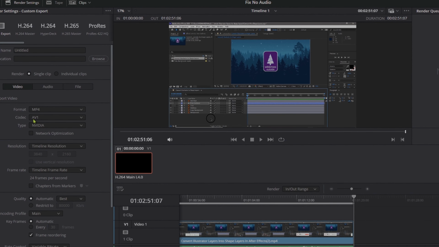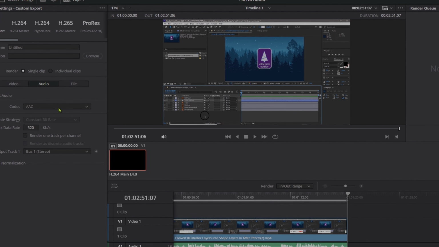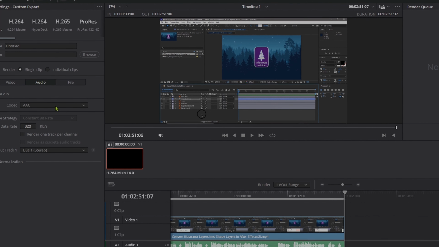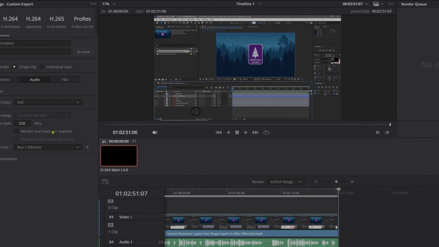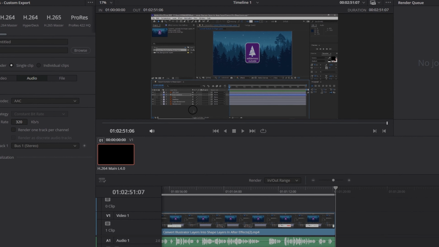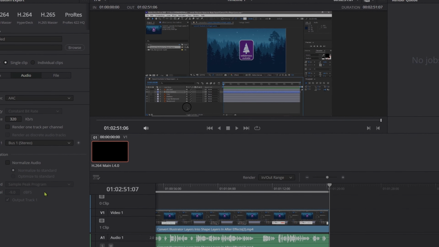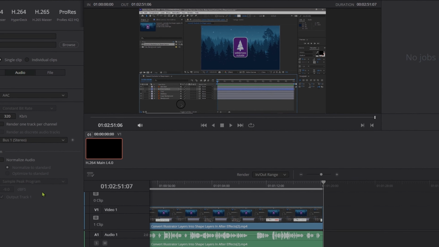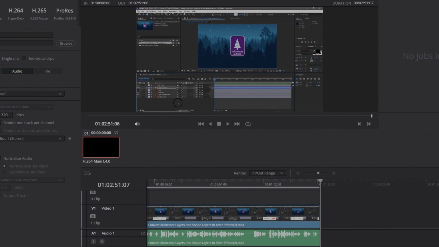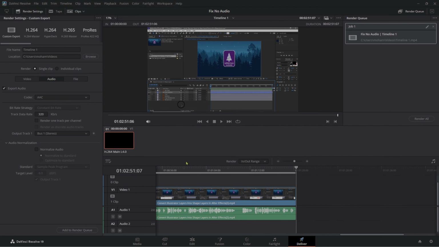Under the Audio tab, double-check that the audio codec is set to AAC. This codec ensures high-quality audio compression, and make sure the sample rate matches your project settings. Consistency in sample rate is key to maintaining audio fidelity. With these settings in place, you can be confident that your exported video will have crystal-clear audio. Your audience will appreciate the attention to detail. No more silent films for you. Enjoy sharing your perfectly edited video with the world.